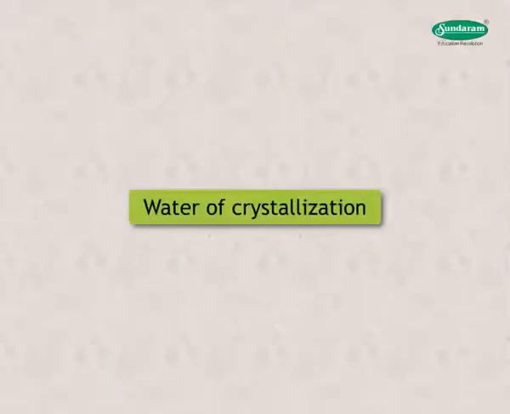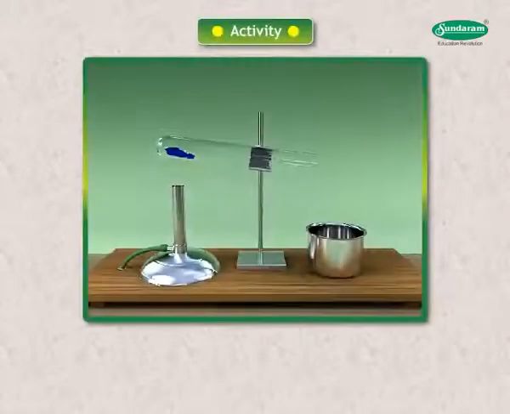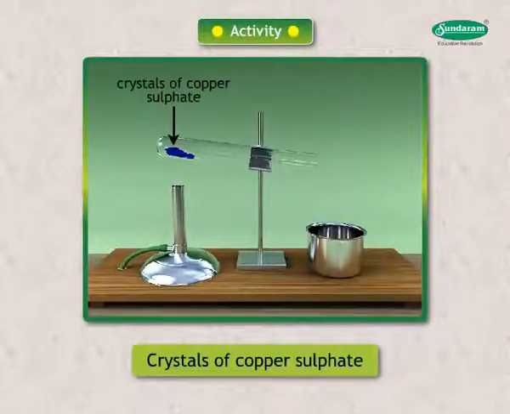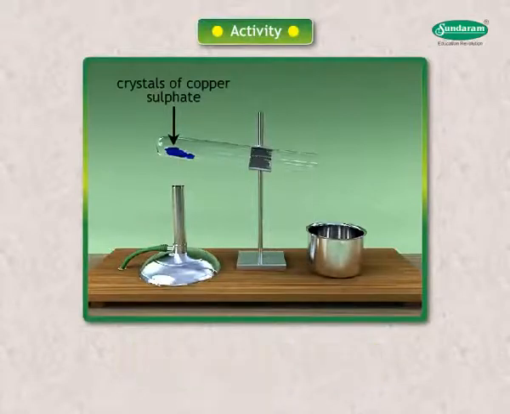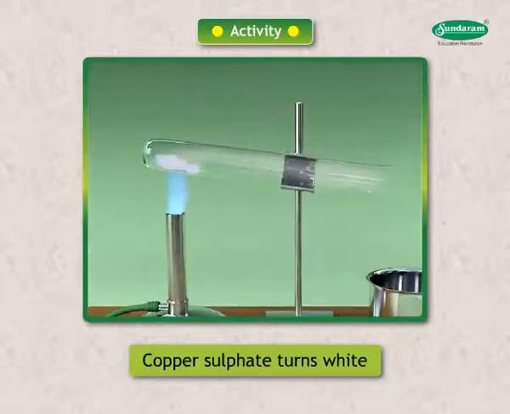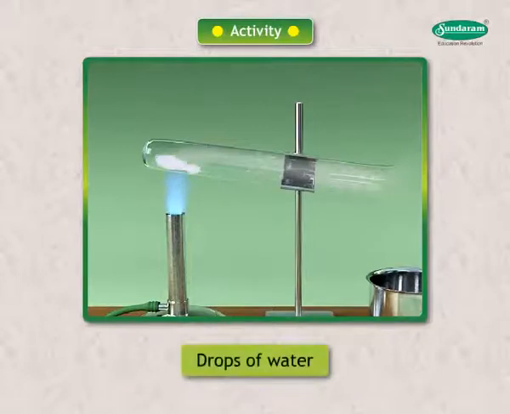Let us see what is meant by water of crystallization. Activity. Take a few crystals of copper sulfate in a boiling test tube. Heat the test tube. What is the color of copper sulfate after you heat it? What else do you observe on the sides of the test tube? The copper sulfate turns white. There are drops of water on the sides of the test tube.